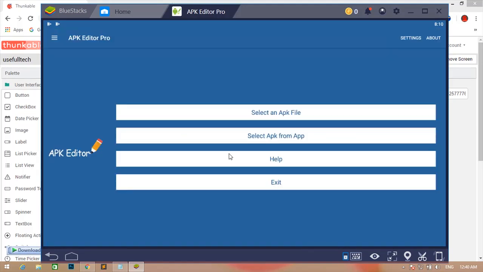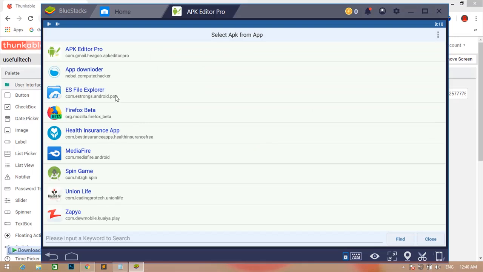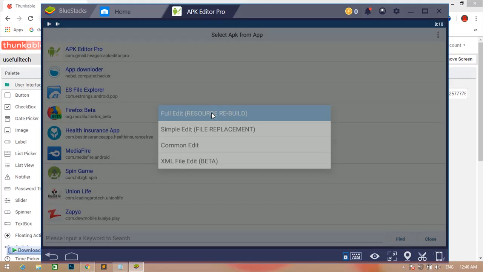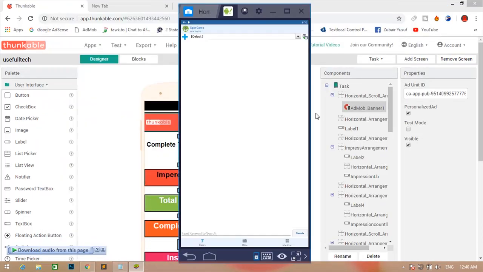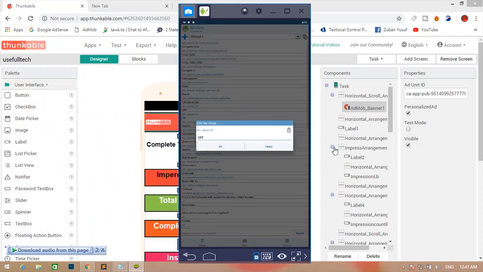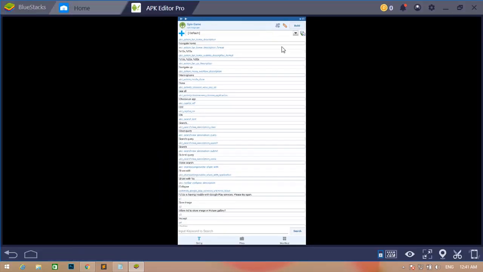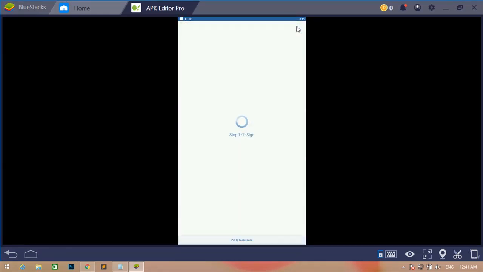So sorry friends, select from APK and select your app. Let's suppose this is my app. So, full edit, resource rebuild, and click on it. After that, click on any of these edit texts, and then click on the cancel button. After that, click on this build button. You can see here, friends, click on this build button. You can use your mobile; I'm using this emulator for testing purposes. So simply click on the build button.